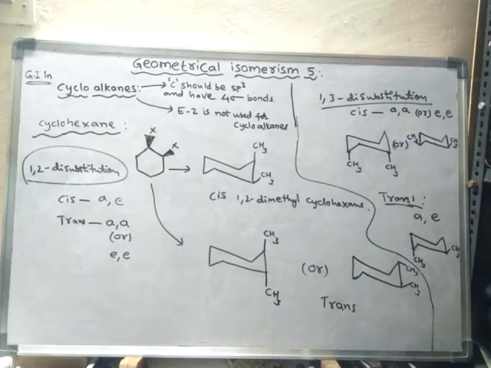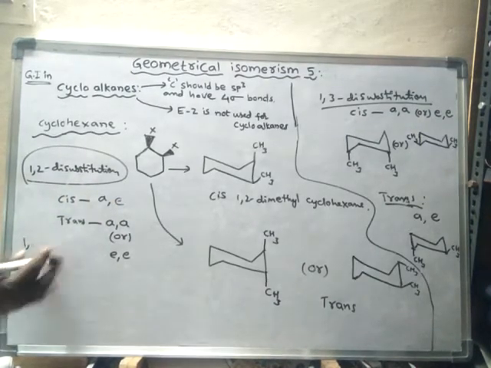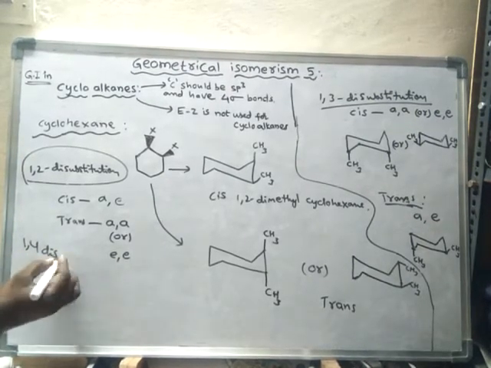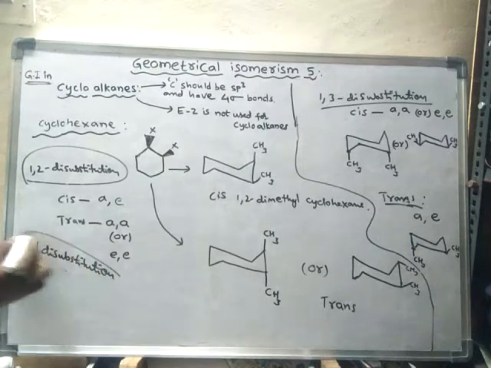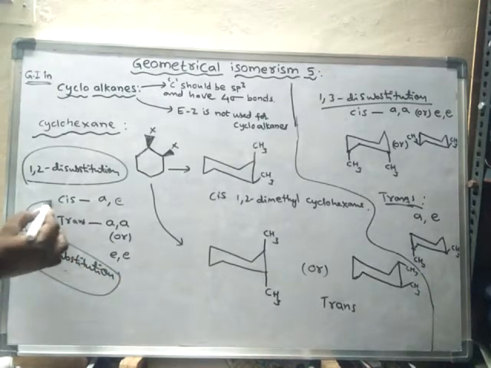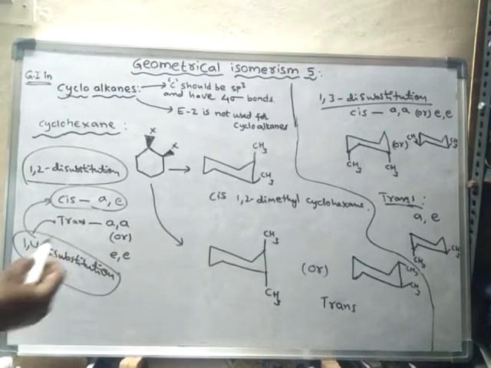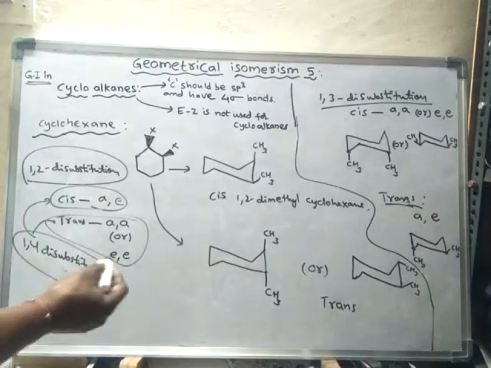Now 1,4. How will the 1,4 disubstitution be? Even in 1,4 disubstitution, the cis form will have one substituent axial and the other equatorial, and the trans form will have either both of them axial or both of them equatorial.